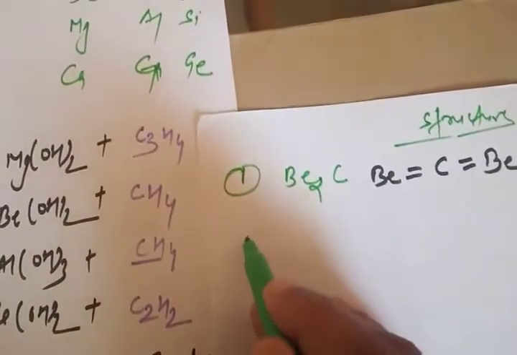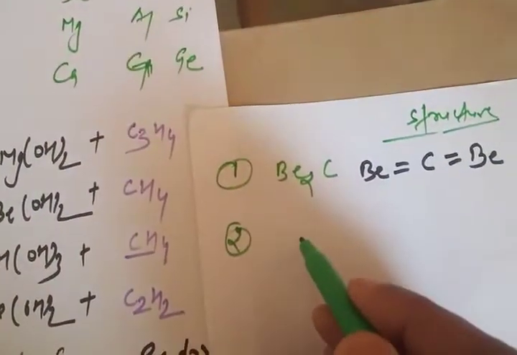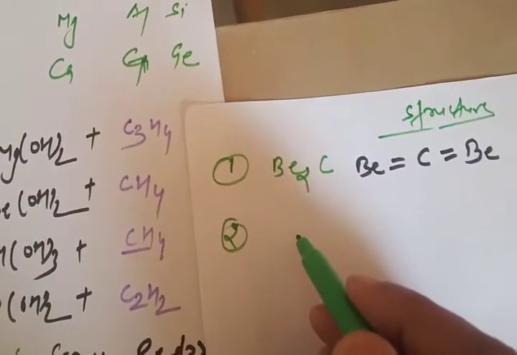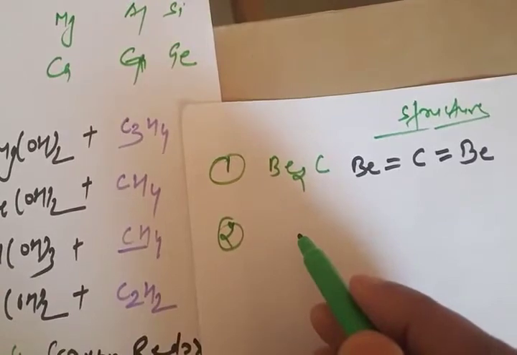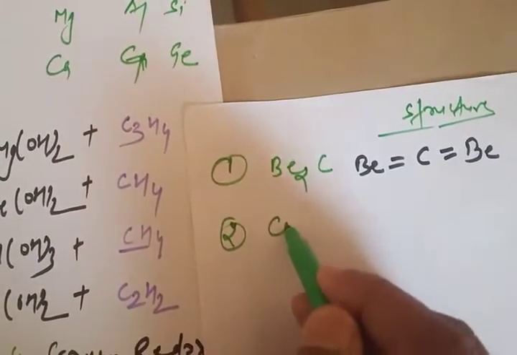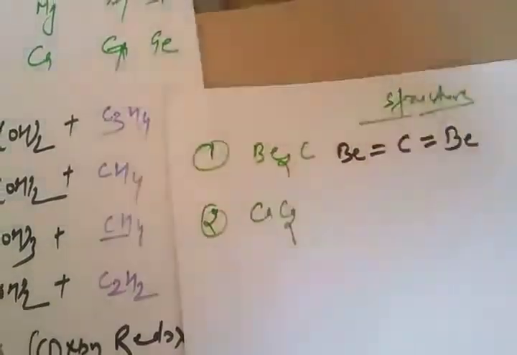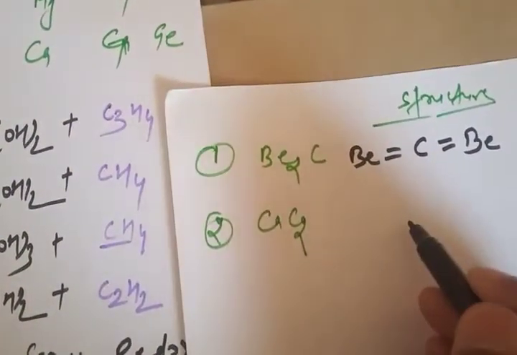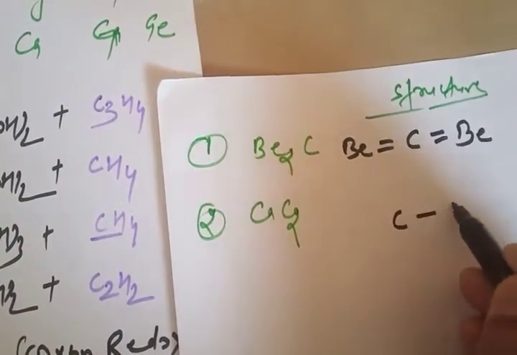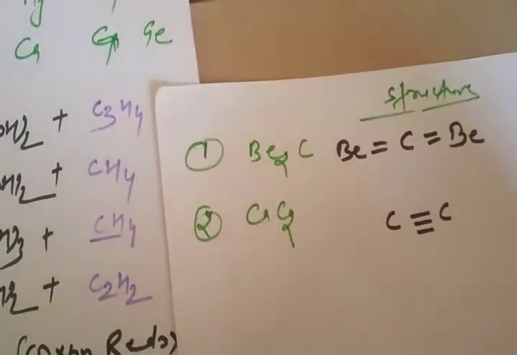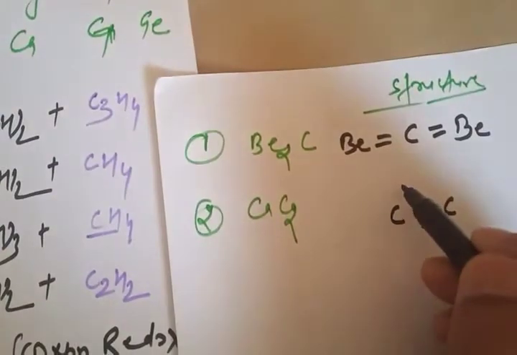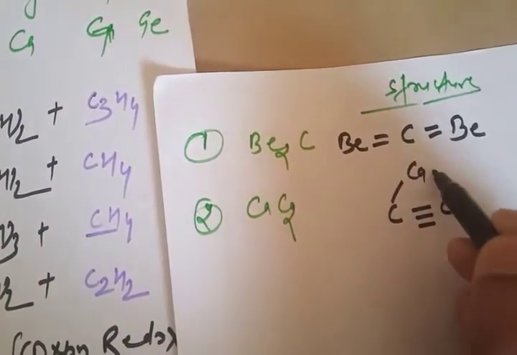Then the second one, we can take calcium carbide, CaC2. Here we have 2 carbon and 1 calcium. So carbon is bonded with carbon, triply bonded, and 1 calcium like this.